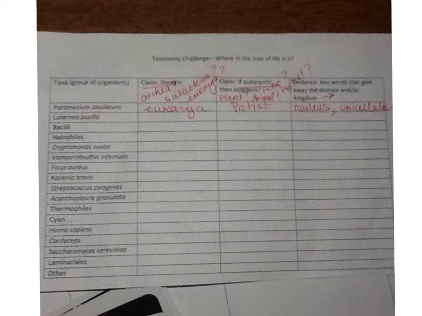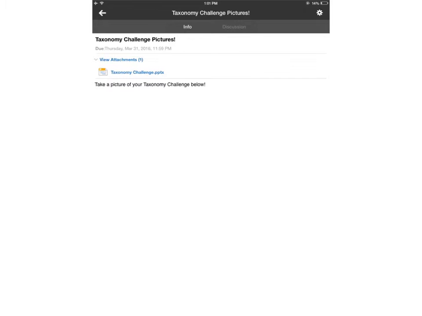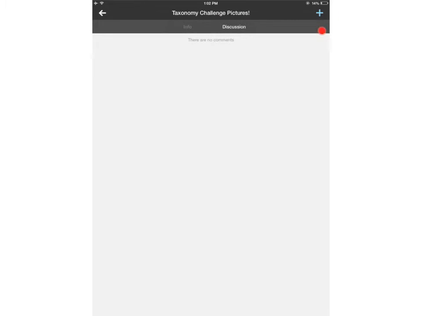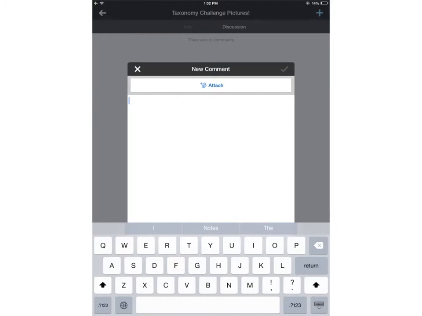Once you're done, you want to take a picture of it with your iPad, the whole thing done, so I can see it. You'll go back to the discussion board, and it says take a picture of your taxonomy challenge below. You'll click on discussion, and then the plus sign, and then it'll ask for your comment. You need to write something down, so you could say taxonomy challenge, or you could even write your name. And then once you click on attach, you'll find the image you just posted, and then click submit.